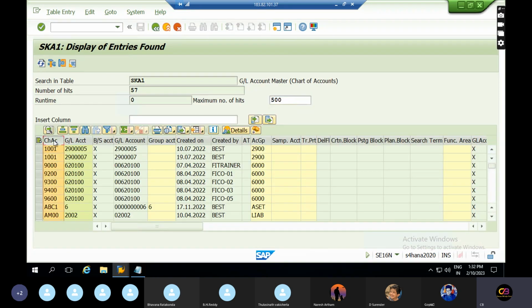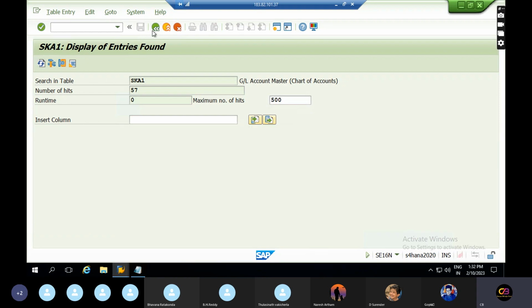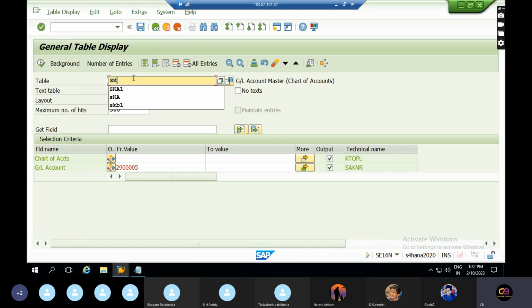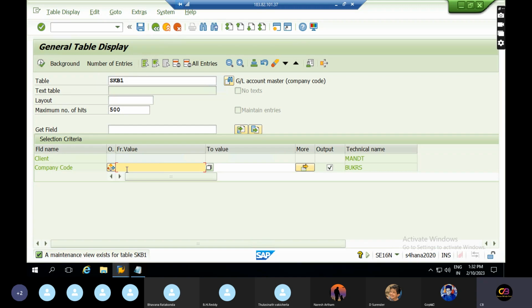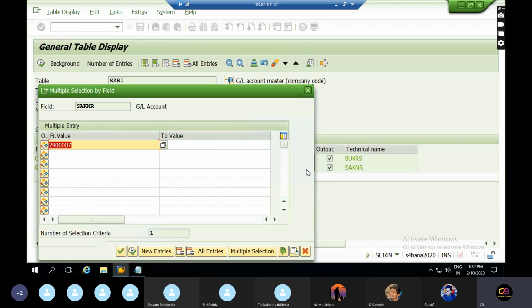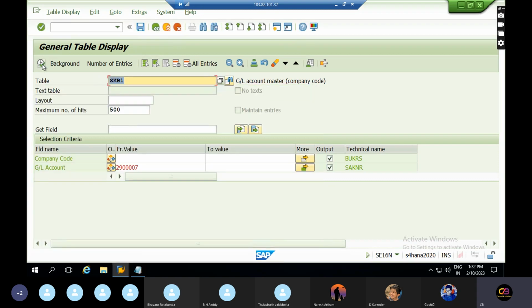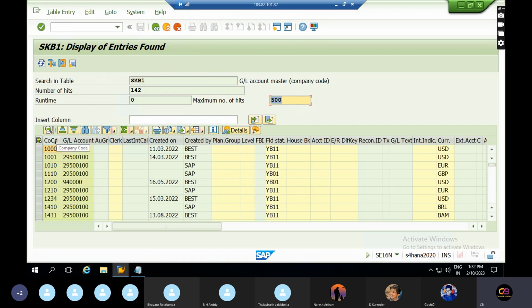Okay, these are all components. Sorry, this is, I need to do SW. Okay, these are all company codes and GL accounts.